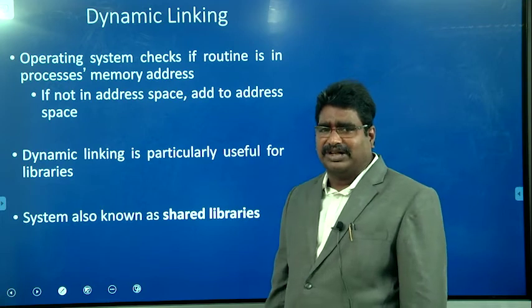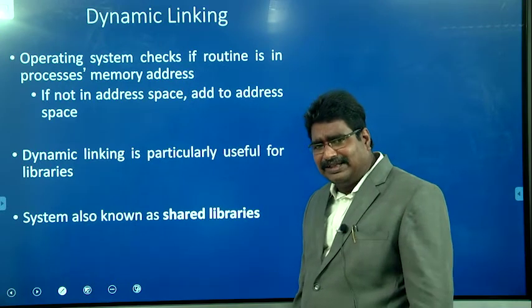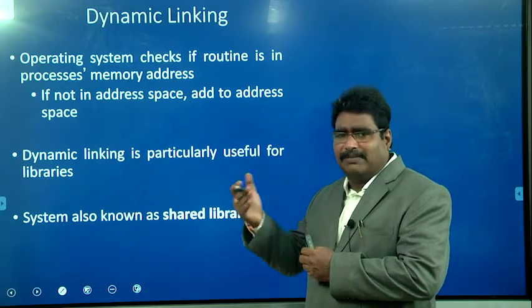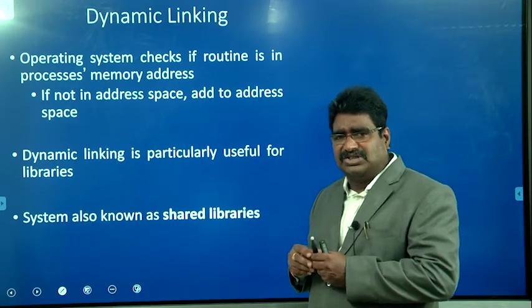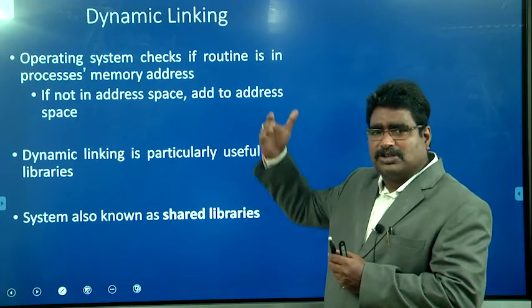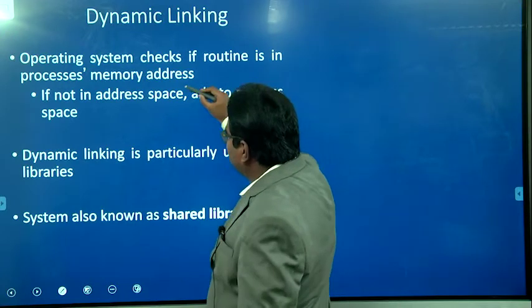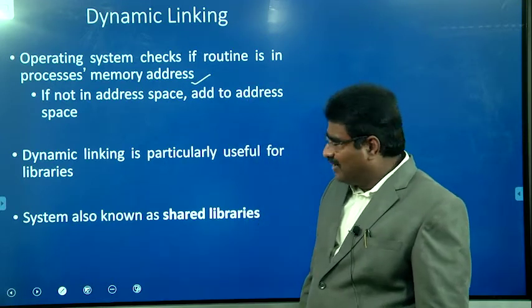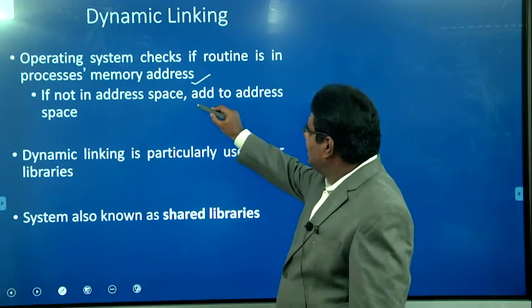Now we discuss dynamic linking. We already discussed what linking is. Generally, after compilation, in the program we call some library functions. Every library function also has a set of instructions, and those need to be replaced, only then is execution possible. So the operating system checks whether a routine is in the process memory address space. It simply verifies whether a particular function is available in the memory address space or not. If it is not in the address space, it is added to the address space.